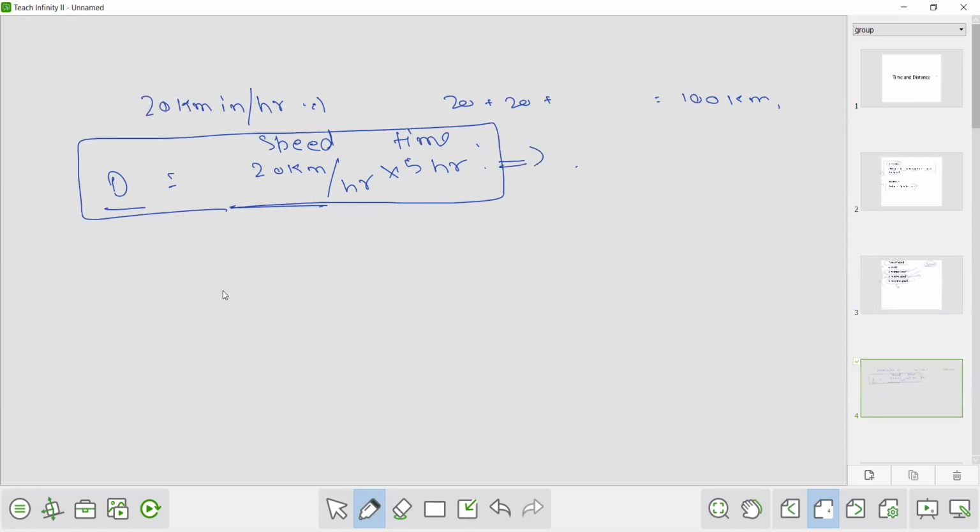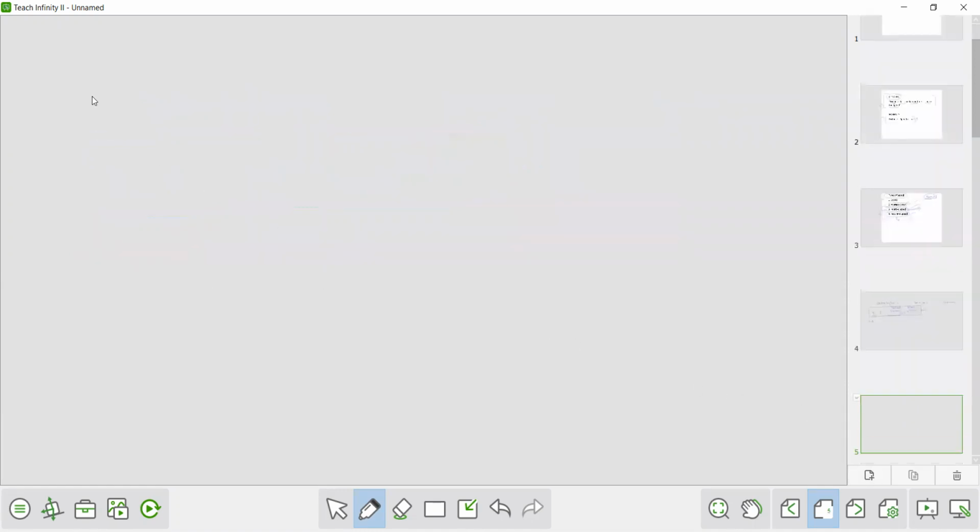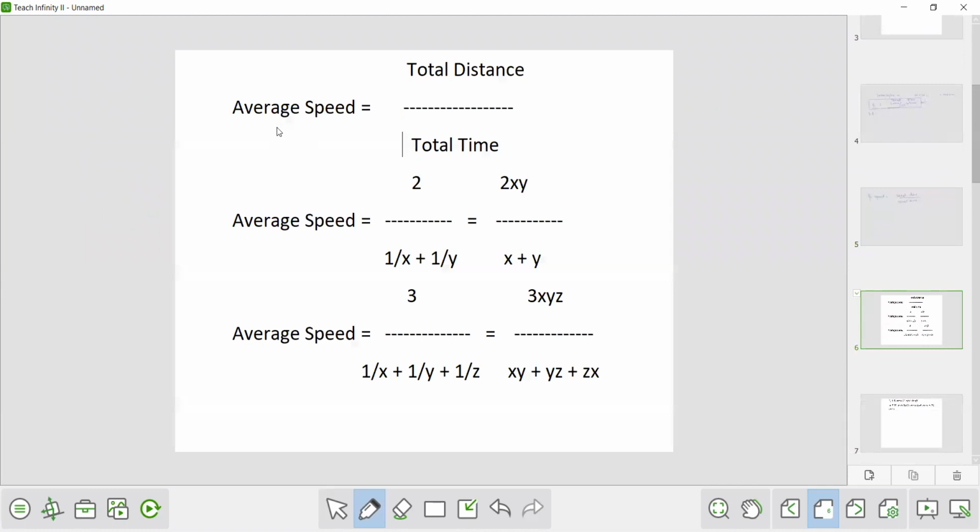Now, something we must learn here, if the distances are the same. First, we will learn what is the definition of average speed. Average speed means total distance covered upon total time taken. See, here I have written the formula. Average speed is total distance upon total time. Now, if the distance covered is the same, then average speed is independent of the distance.